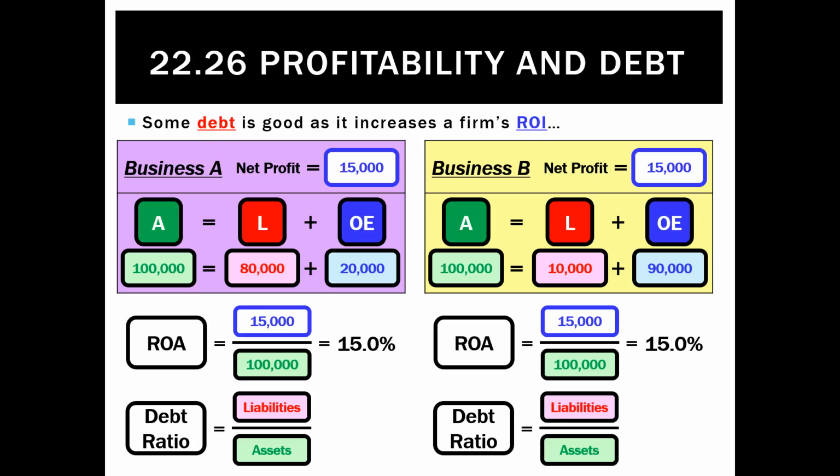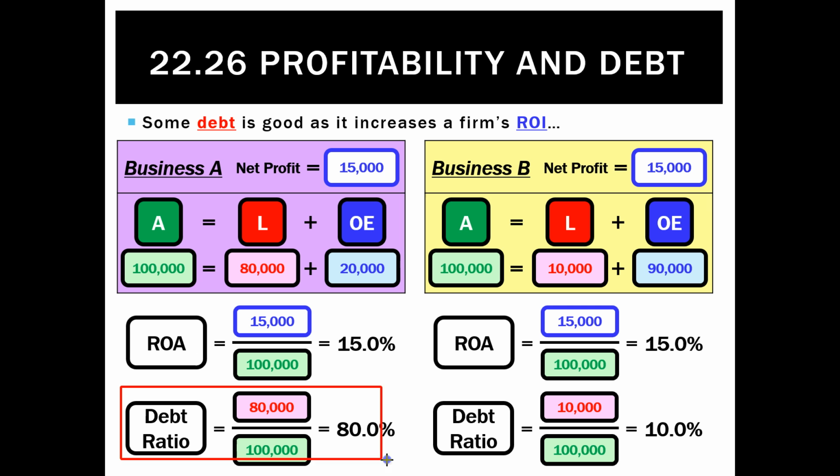And they actually can. So if we take the liabilities and divide them by the assets for business A, we take 80,000 divided by 100,000, whereas business B is only 10,000, and divide that by 100,000, and we get a debt ratio or gearing of 80% for business A, but 10% for business B. So we look at that and we say business A is far riskier, it's less stable, and a much higher proportion of every dollar of assets is financed with debt compared to business B.